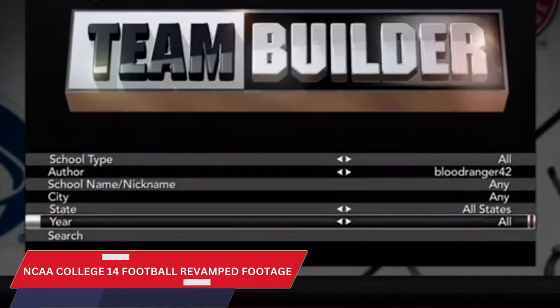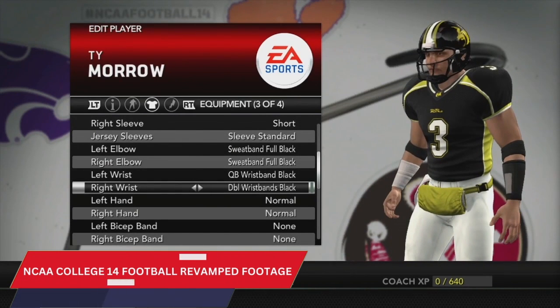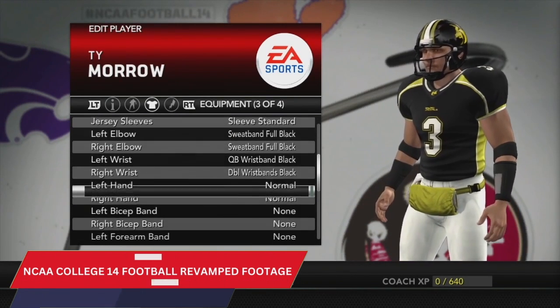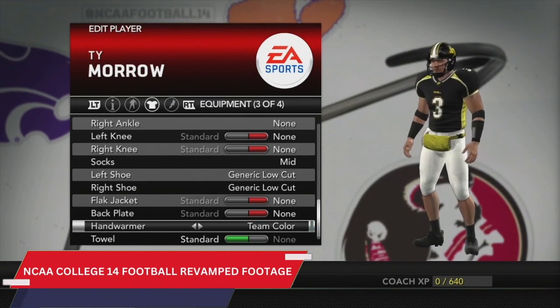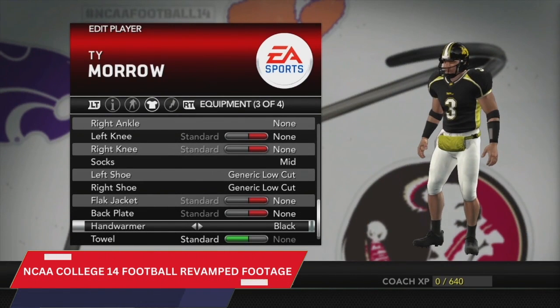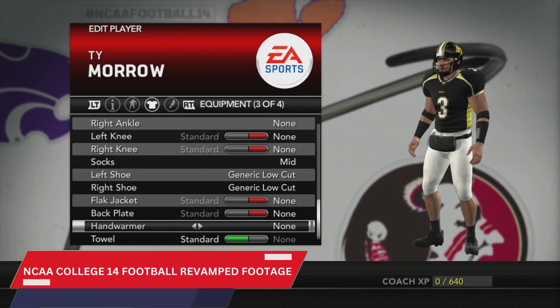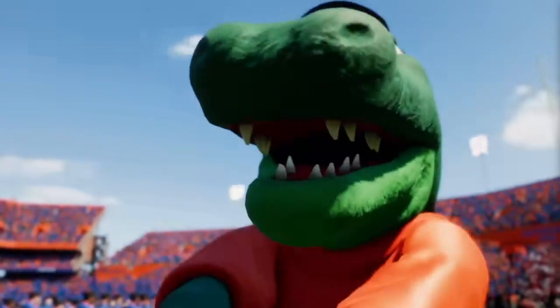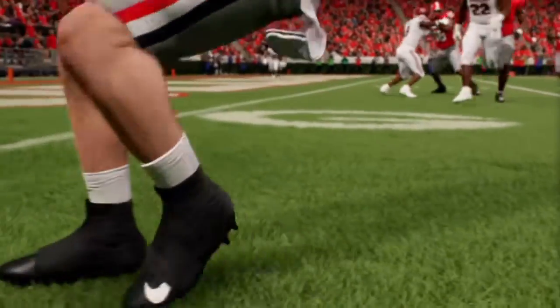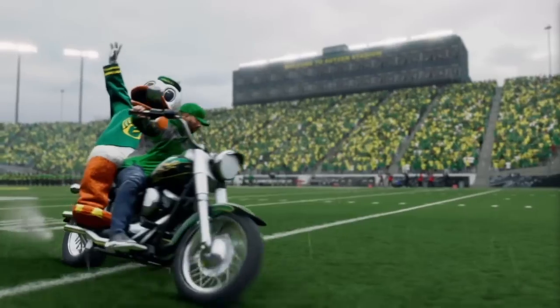But here's the big question: will the full player editing feature ever make a comeback? I'm cautiously optimistic. With EA's deal to include real players, there's a chance we might see more flexibility down the line. Maybe we'll start with a basic version in this rebooted series and gradually see it expand in future releases. That's what I'm hoping for, but I'm not going to trip like this is an insurmountable issue.